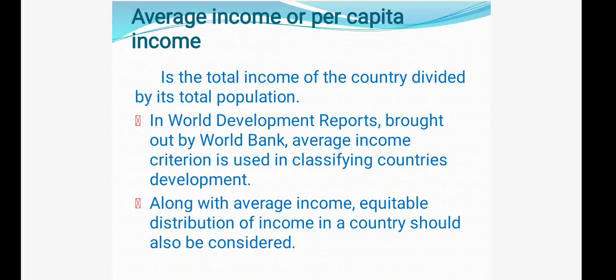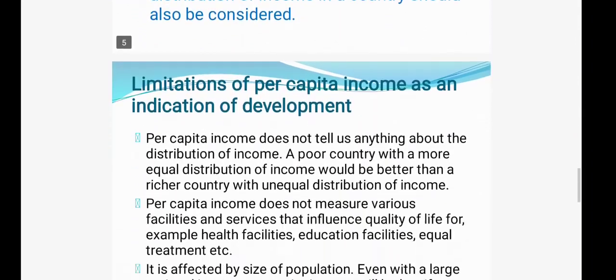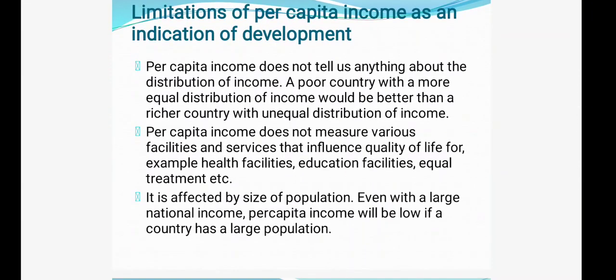That means whether each person's income is equally distributed or not. If not, then we cannot say country's development is taking place. If wealth or money is concentrated in the hands of few, then we cannot say the country or nation is developing. It must have equal distribution of income. Okay. So here come the limitations of per capita income.